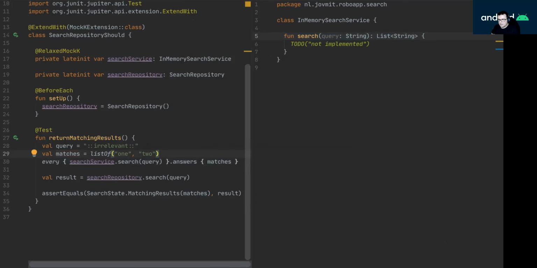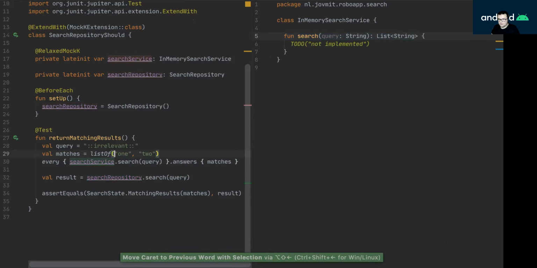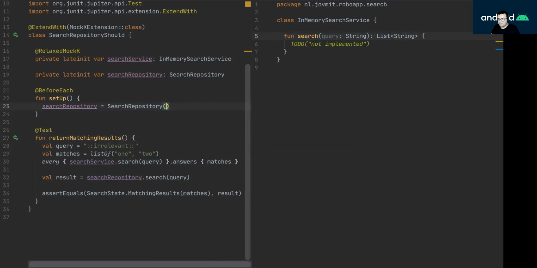Cool. Now everything seems fine, except there is no relation between the search repository and the search service. So I have to inject here the search service and add it as a parameter on the search repository here.